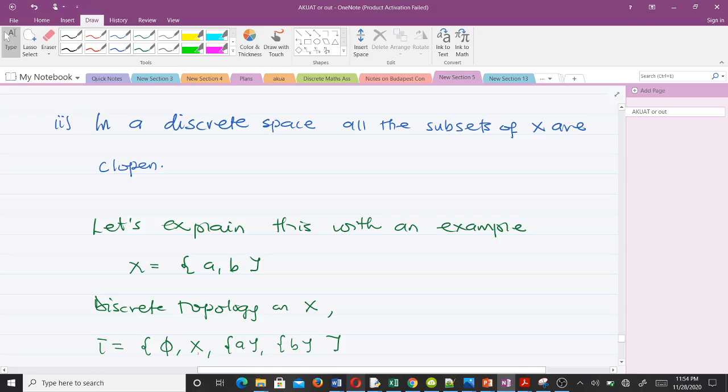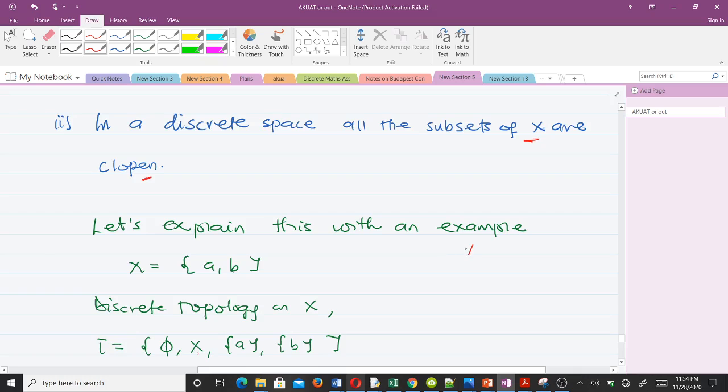Then we go to the second point, which says that in a discrete space, all the subsets of X are clopen. So we have to know what a discrete space is, right? And I hope you could recall that from our first lesson. So a discrete space is simply, let me explain it.